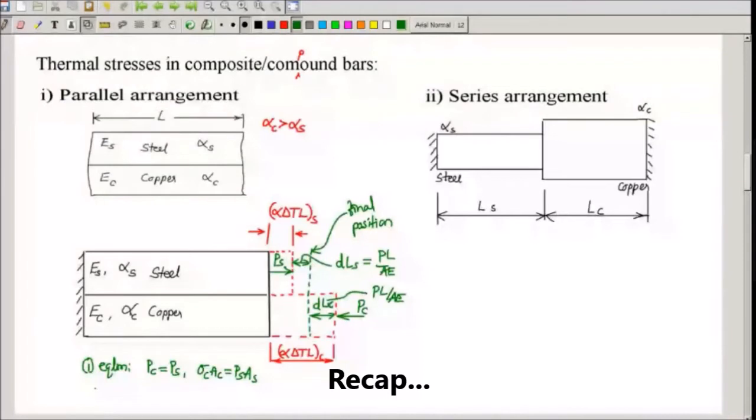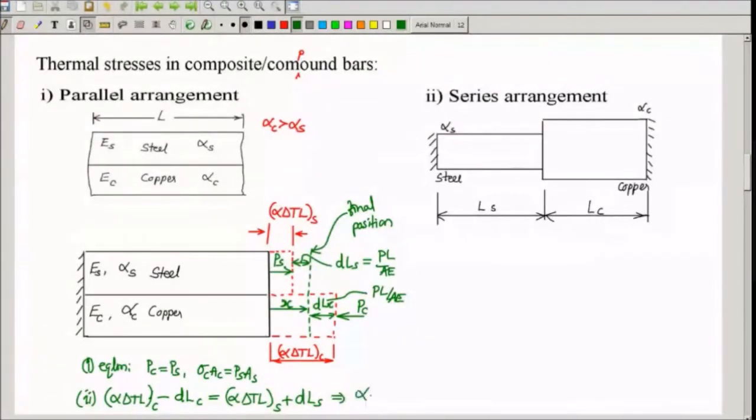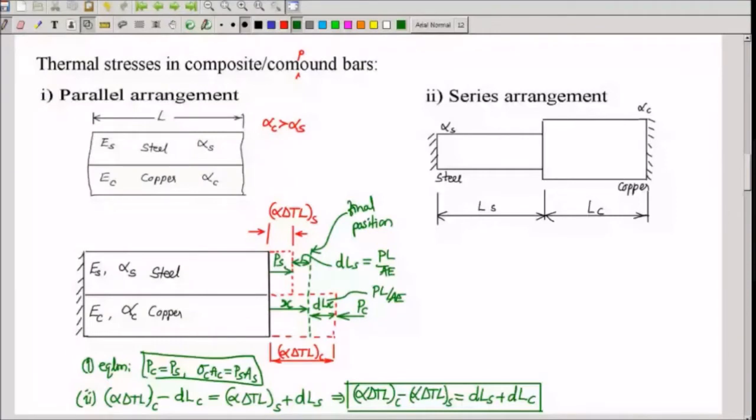That is one equation. That is not sufficient because it is a statically indeterminate case. We need two equations. So one more equation is the kinematic condition, which is formed by whatever I have shown now. I can write alpha delta TL of copper minus DL of copper is equal to alpha delta TL of steel plus DL of steel. This can be written as alpha delta TL of copper minus alpha delta TL of steel is equal to DLS plus DLC. This expression you need to remember for parallel cases. If you have these two equations, you can solve it.